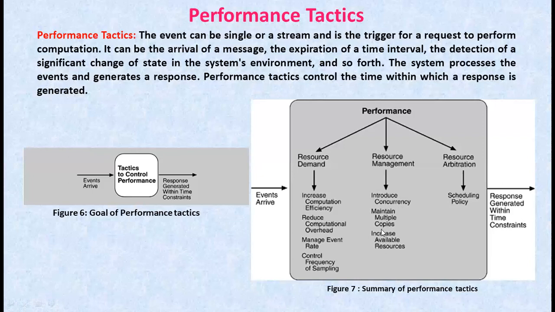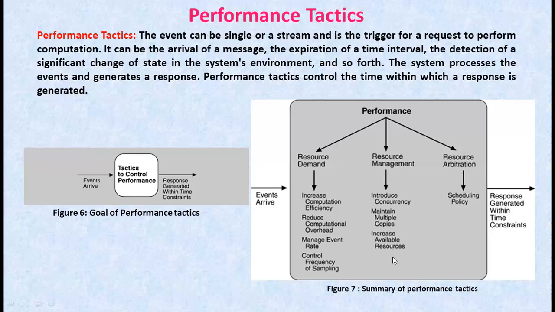Coming to maintaining multiple copies of either data or computations, clients in a client-server pattern are replicas of the computation. The purpose of replicas is to reduce the contention that would occur if all the computations took place at the central server. Then coming to increase available resources.